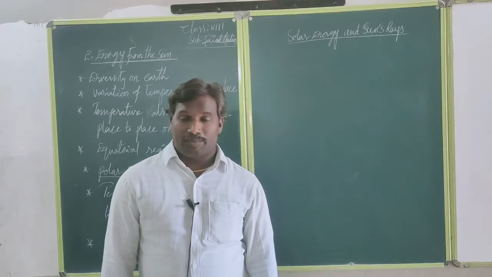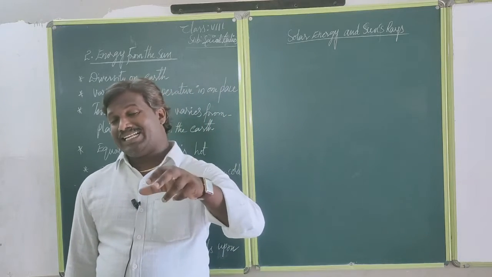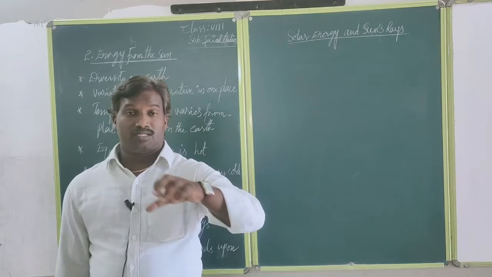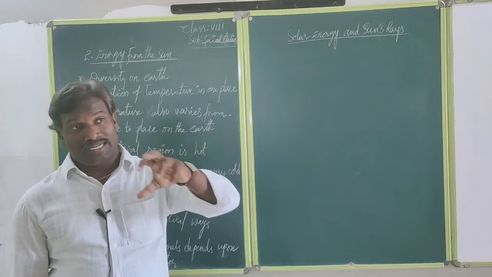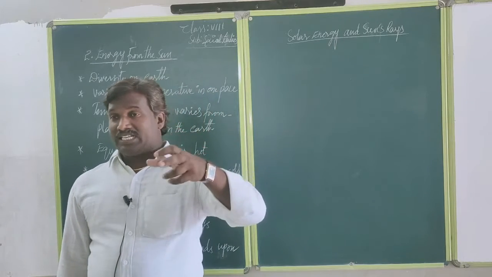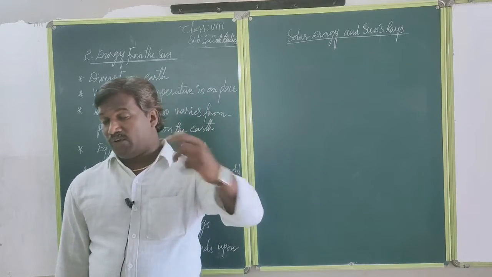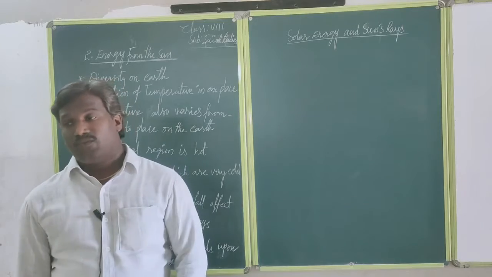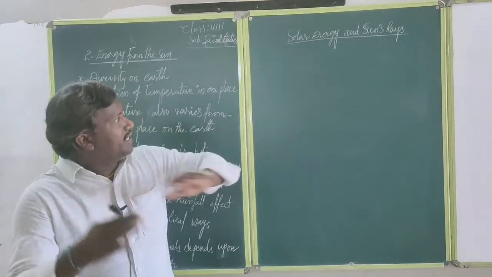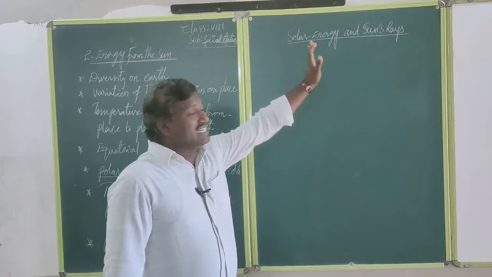On the basis of climate only, we have decided the tropical region, that is the Tropic of Cancer and the Tropic of Capricorn, the Arctic circle, and the polar regions at 90 degrees. Now we can talk about solar energy and the sun's rays.